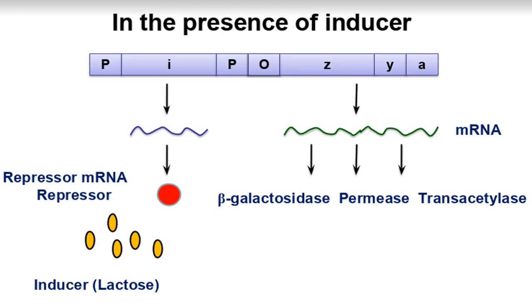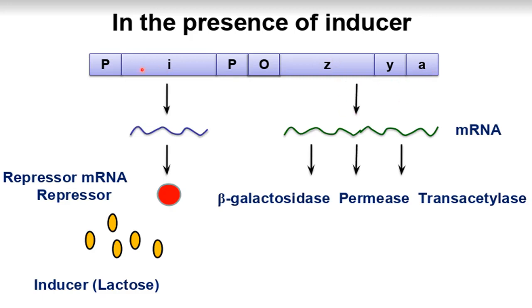Now in the presence of inducer, if lactose is present in the surrounding, then what will happen? If the lactose is present in the surrounding, there is need of metabolism of the lactose to convert it into glucose and galactose, right? So there is need of expression of these genes Z, Y and A to form the corresponding enzymes.